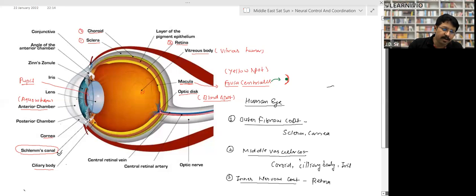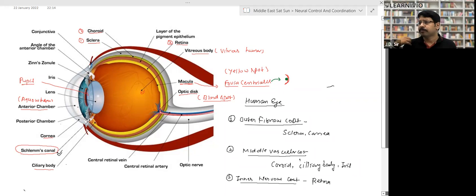just behind the cornea, there is this blue colored structure shown in the diagram. This is called iris. Iris is a curtain-like structure, and it has a hole at the center. The hole at the center of the iris is called the pupil, right? The size of the hole depends on the iris. So the iris controls the amount of light, because light goes through the pupil, right? So the size of the pupil is controlled by the iris, meaning the amount of light going inside to the lens is controlled by the iris.